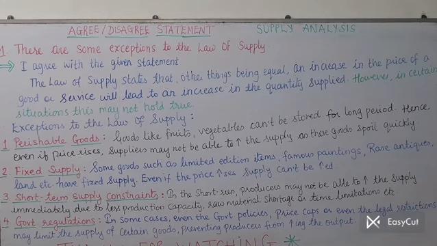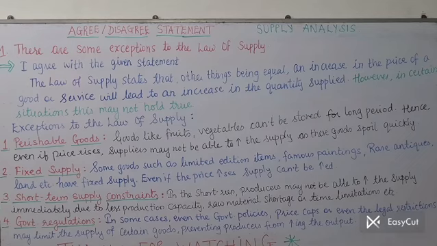Now see, it's a very simple pattern, but still I'm making the answer because some of the students just get confused because of this question format, agree, disagree. See, simple. If it's true, we are going to write I agree with the statement. If it's false, we will write I disagree with the statement. And whatever statement is given, we are simply going to put support for our answer, whatever it is, true or false, agree, disagree, we have to write the explanation for it. That's it. Such a simple format.